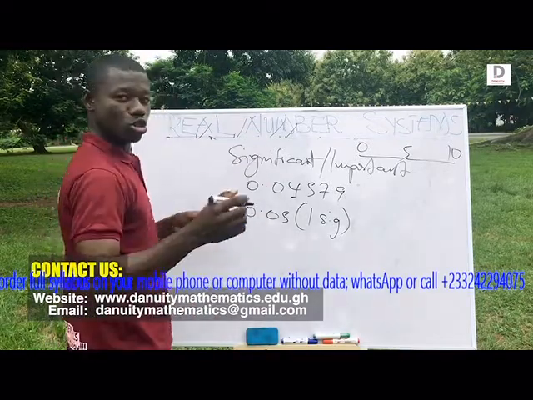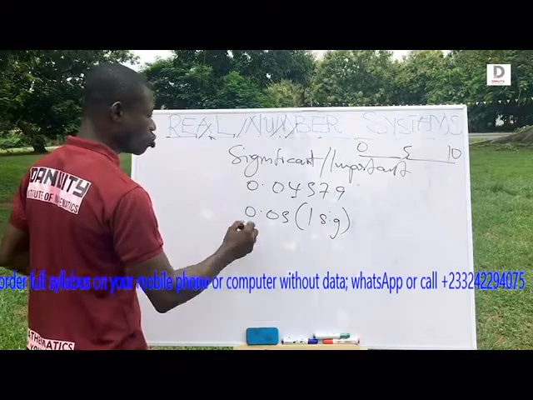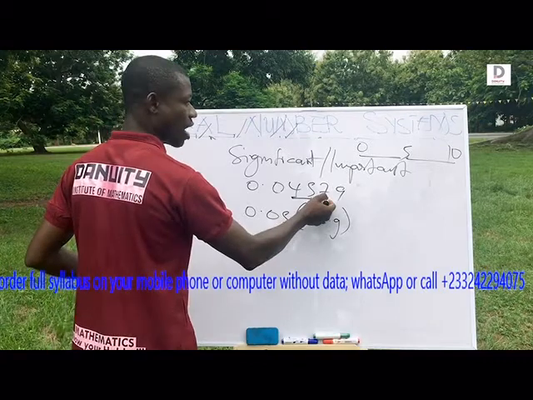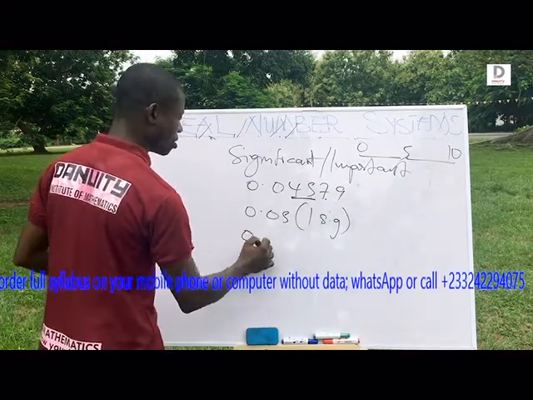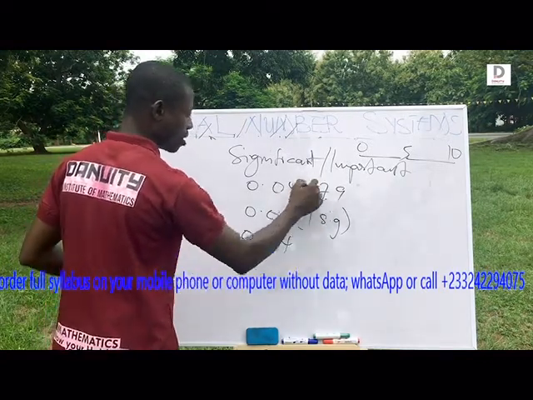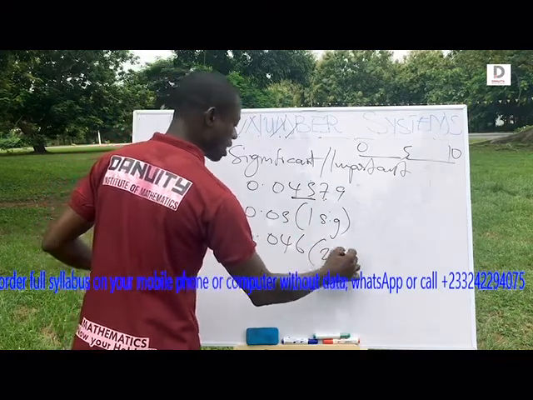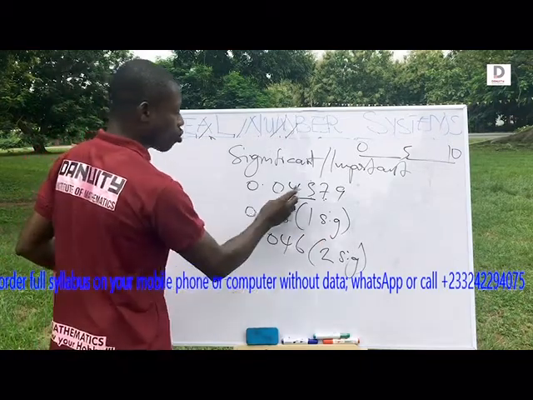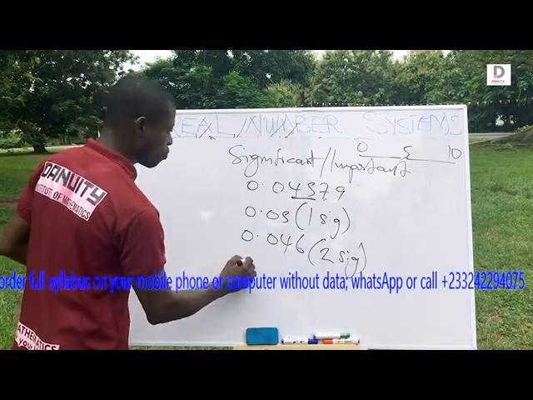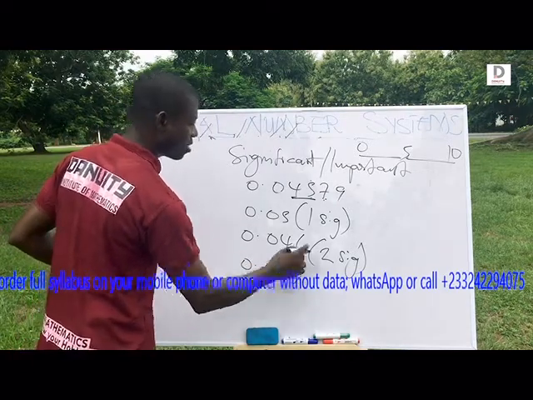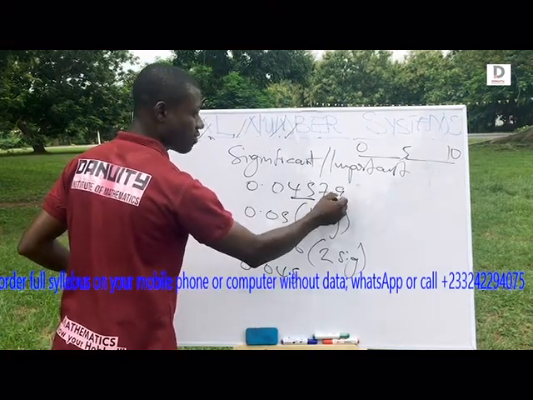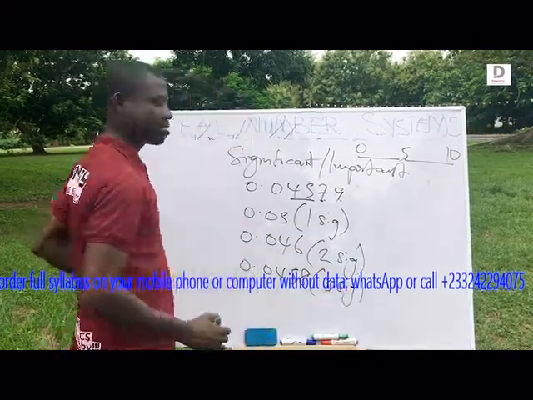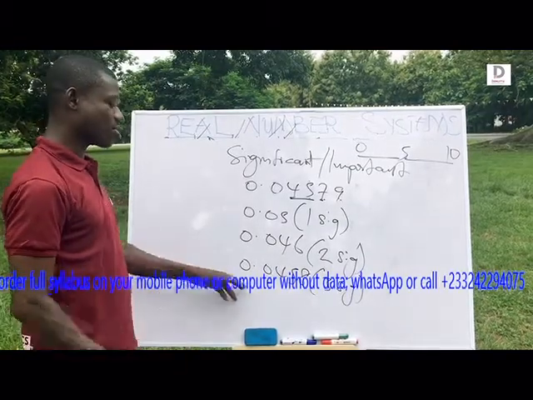Simple. So let's go. 2 significant figures. So I count what? Important numbers. 1, 2. I use this one. This is 5 or more. So this is 7. I always round. So I get what? 0.04. This one around I make it what? 6. So this is 2 significant figures. Right? 3 significant figures. I count 1, 2, 3. Then I round. So I get 0.045. This is the third one. So I use this one to round because it's 5 or more. So I get what? 8. This is 3 significant figures. So this is how simple significant figures are.